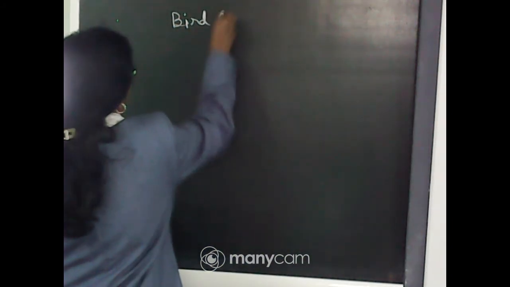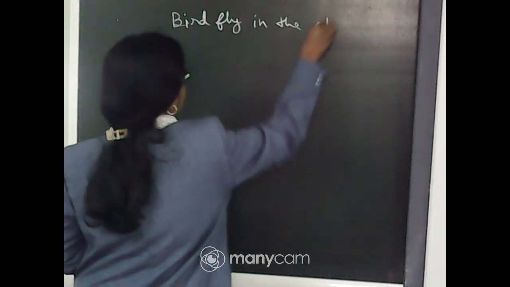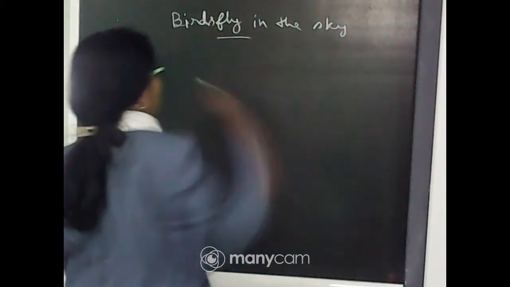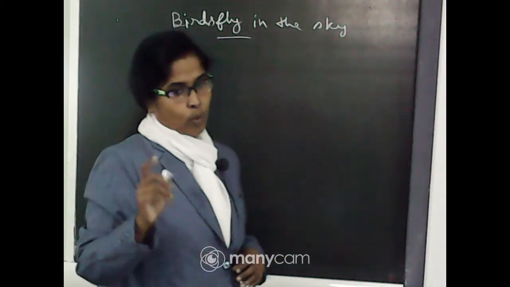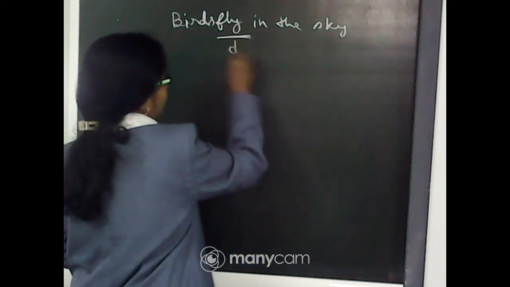For example, birds fly in the sky. What do the birds do? Birds fly. Doing verb.